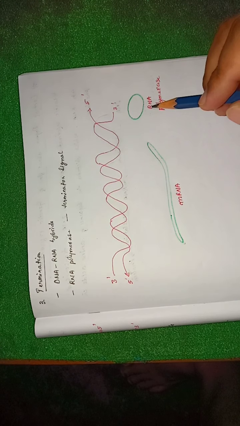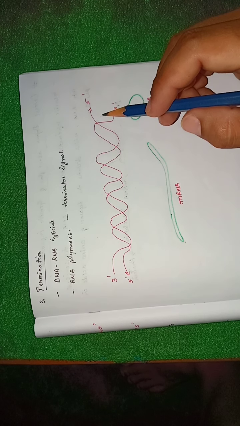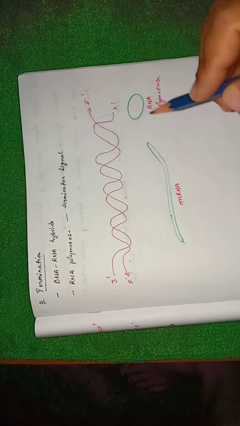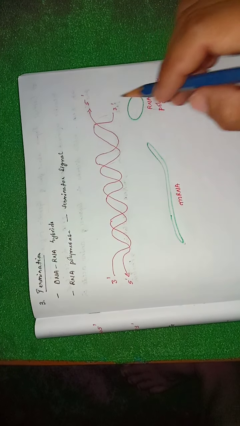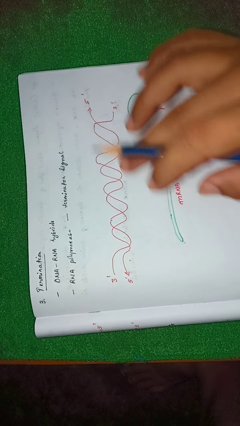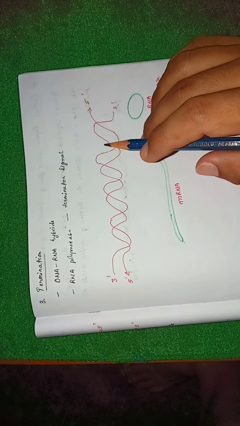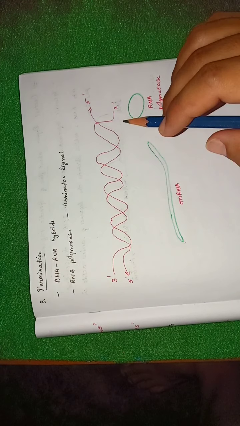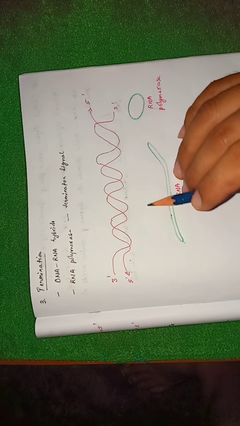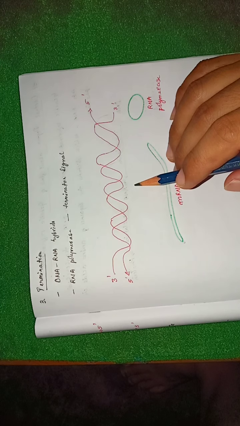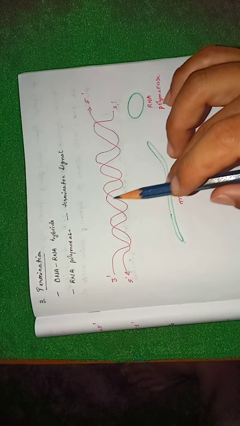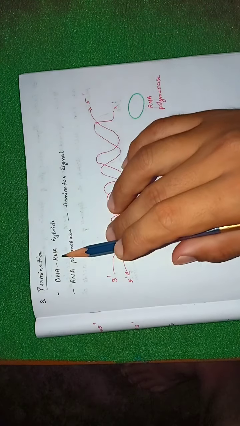When the RNA polymerase reaches the terminator signal in the DNA, the RNA polymerase terminates, leaving the DNA one after the other, forming a long hybrid chain of the DNA-RNA strands. So during the transcription process, it is the RNA polymerase enzyme that catalyzes all three functions, that is the initiation, elongation, and even termination.